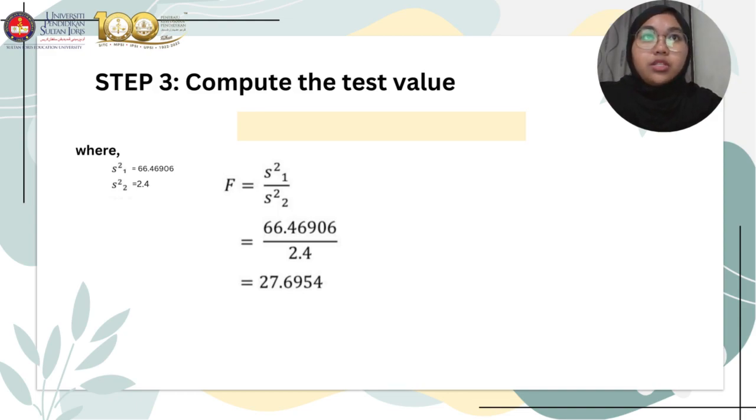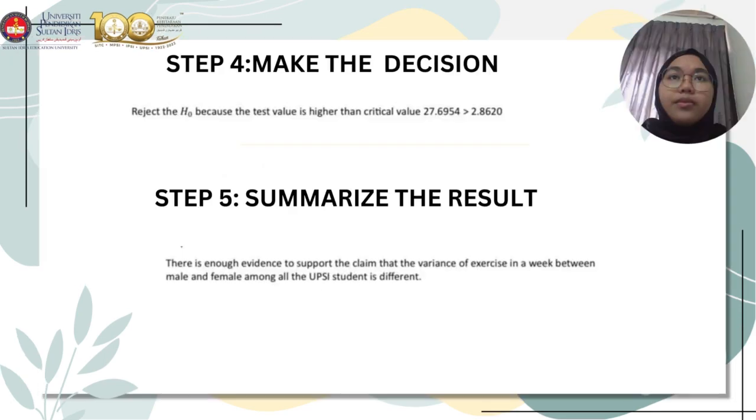Okay, for the next step, we compute the test value. We already obtained the variance for variance 1 and variance 2. Variance 1 is 66.46906, and variance 2 is 2.4. The formula is F equal to variance 1 over variance 2. Okay, we just calculate it and we get 27.6954.